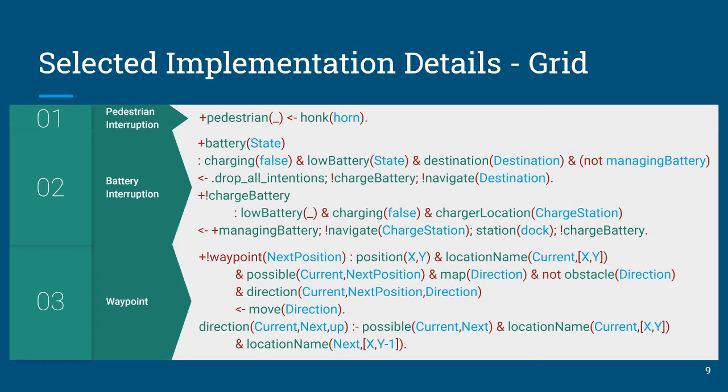Waypoint is how that agent is going to move between those locations. Now here it's very straightforward. You simply move up, down, left, or right. And so we used rules for defining those directions.